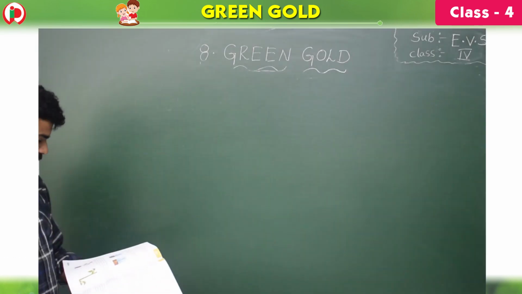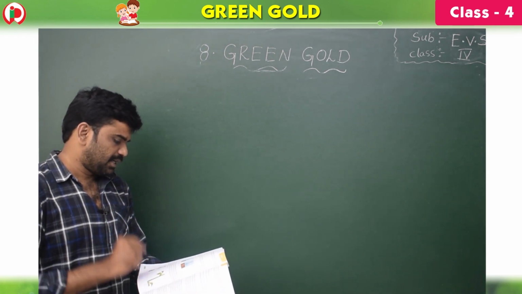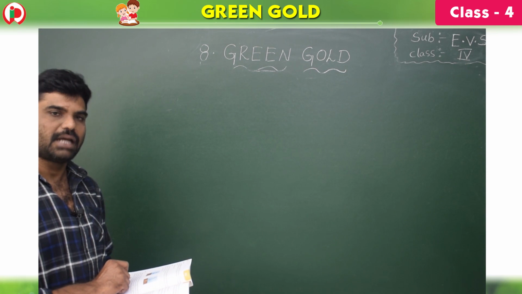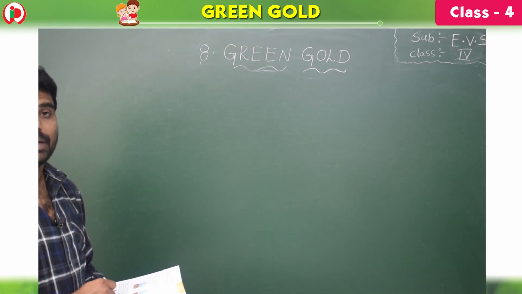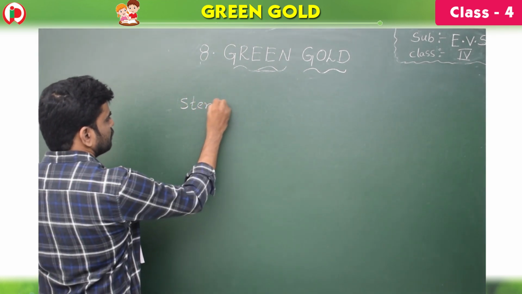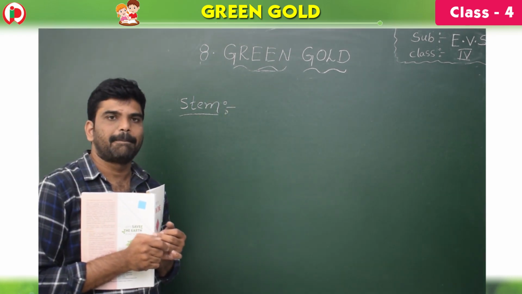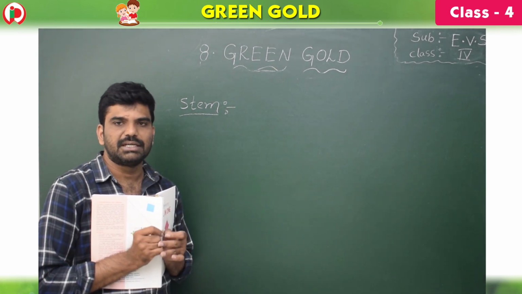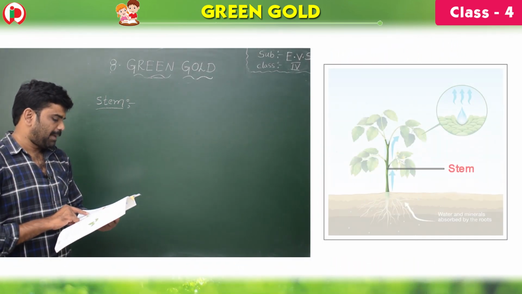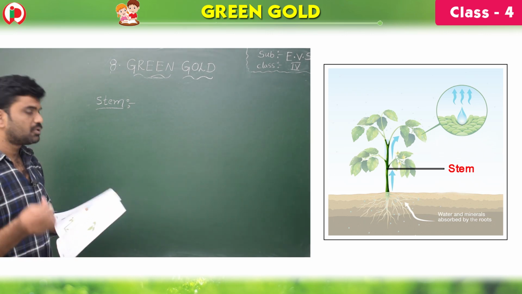Good morning, children. Take page number 60. Yesterday we learnt about the root system, that is, fibrous and taproot system. Today we are going to learn a very important concept, that is the stem, children. You know that root, stem and leaf are the three main parts of a plant. The plant stem transports the nutrients and minerals through the plant up to the leaves.